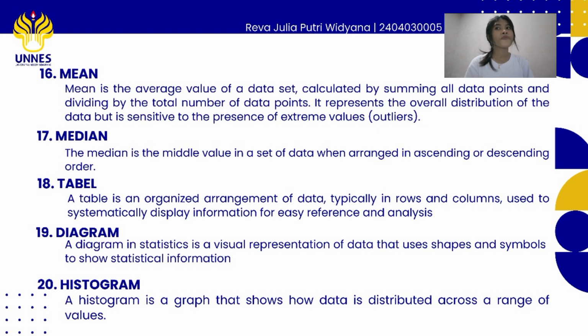descending order. Third, table. A table is an organized arrangement of data, typically in rows and columns, used to systematically display information for easy reference and analysis. Fourth, diagram. A diagram in statistics is a visual representation of data that uses shapes and symbols to show statistical information. Fifth, a histogram. A histogram is a graph that shows how data is distributed across a range of values.